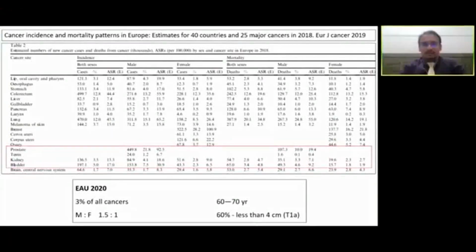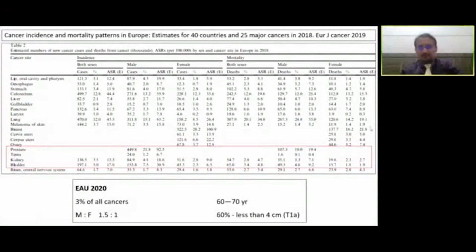So the data in 2018 from 40 European countries does mention the age standardized incidence rates for kidney cancers. It amounts to about 13.3 in both sexes; in men it is about 18, and in females about 9. Corresponding mortality rates are approximately 4.7 per year in both sexes together; in men it is 7.1 and in females it is 2.7.